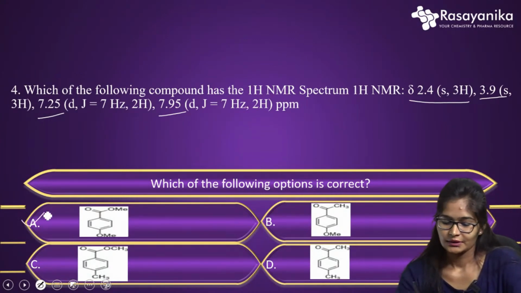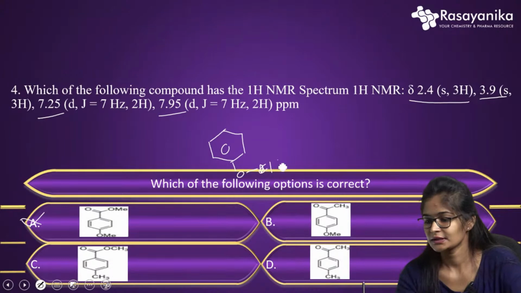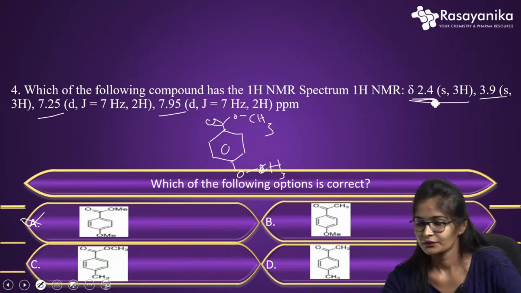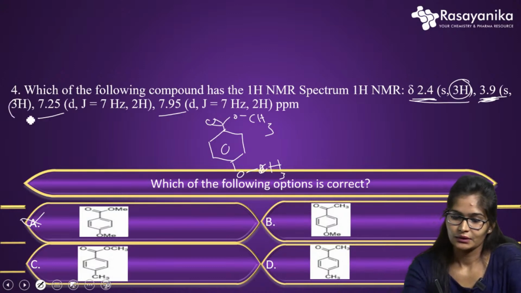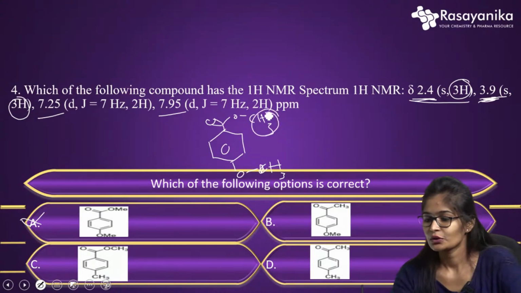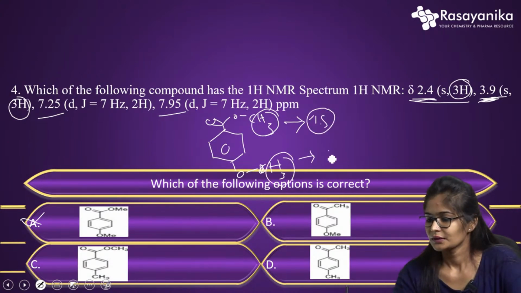In structure A, there is a benzene, and here OMe, that is CH3, and here COOCH3. They have given the proton NMR values as 2.4 and 3.9, for 3 protons each, each one a singlet. So these 3 protons will give one singlet, and these 3 protons will give one singlet.